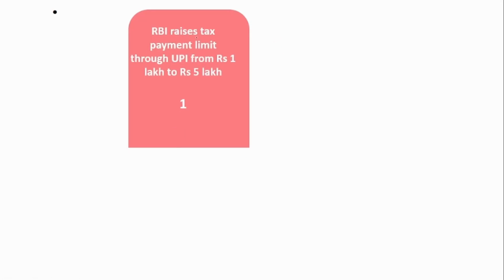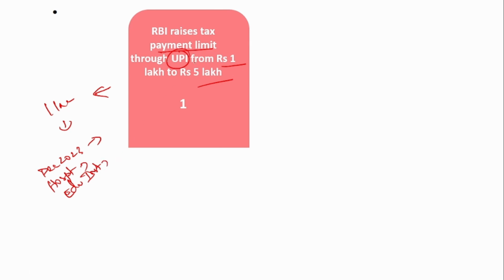The first one is that RBI has planned to raise the tax payment limit through UPI from 1 lakh to 5 lakh. Note that the general UPI limit is 1 lakh, but for certain transactions alone, the limits have been raised. In December 2023, RBI had changed the UPI transaction limit from 1 lakh to 5 lakh for hospital transactions and education institution transactions. For these, the limit is 5 lakhs.